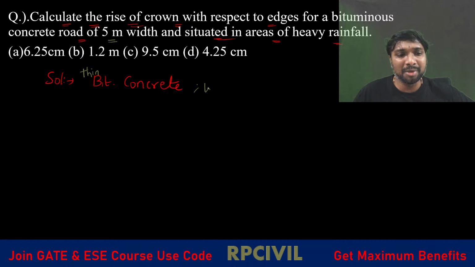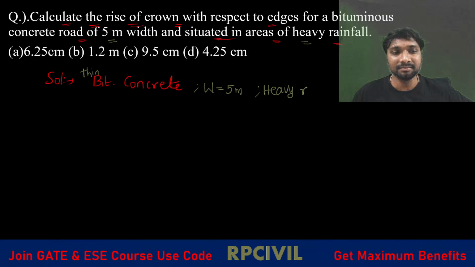What is the width of the pavement W? 5 meter. It is situated in an area of heavy rainfall, right? So you have to calculate the rise of the crown. Tell me first of all, what is the camber value here?